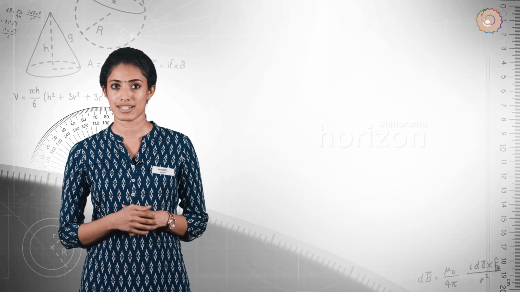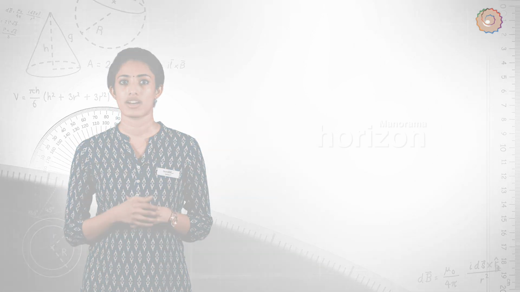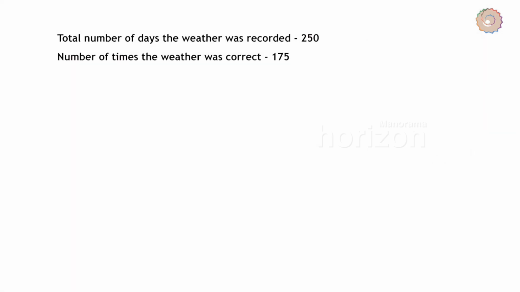Now, let us consider another example where a record of the weather station shows that out of the past 250 consecutive days, its weather forecasts were correct 175 times. Now, what is the probability that on a given day it was correct? Also, what is the probability that it was not correct on a given day? Now, let us find the solution for that.